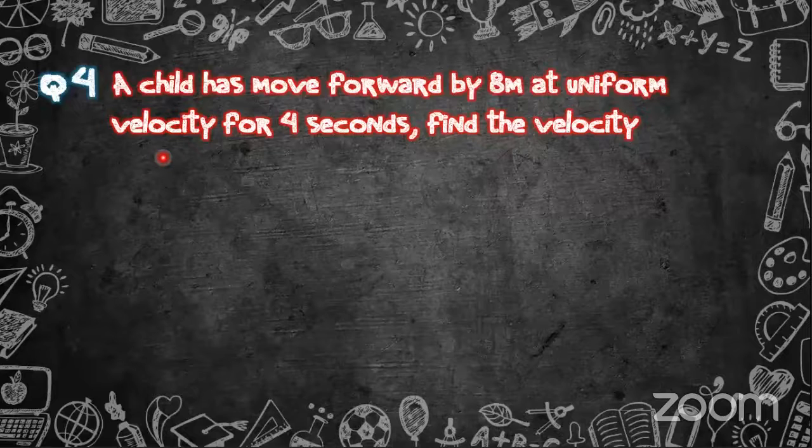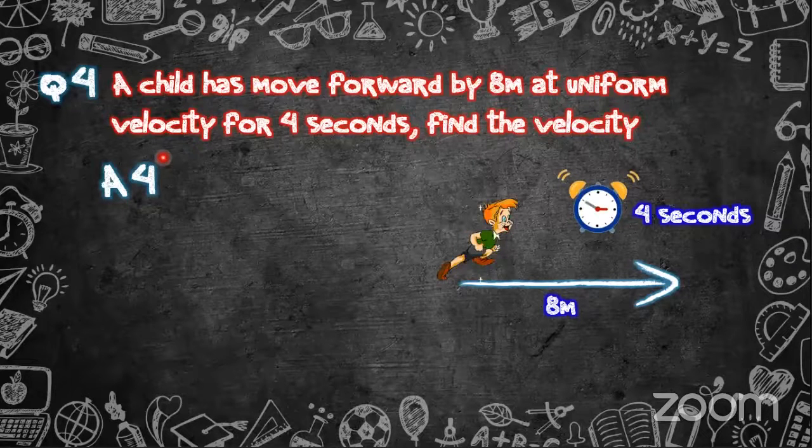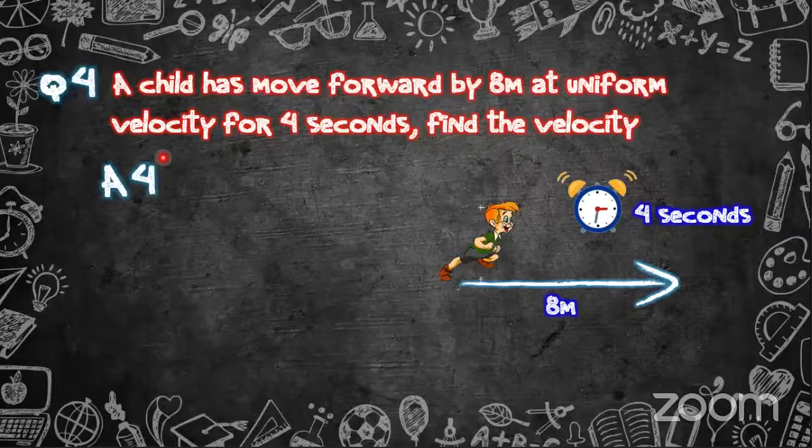So I am getting answers. Okay, 2 m/s. 2 m/s. Right. 2 is the answer, right? 2 is the answer with the unit, right?